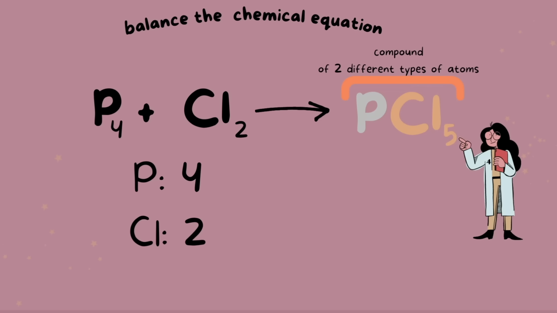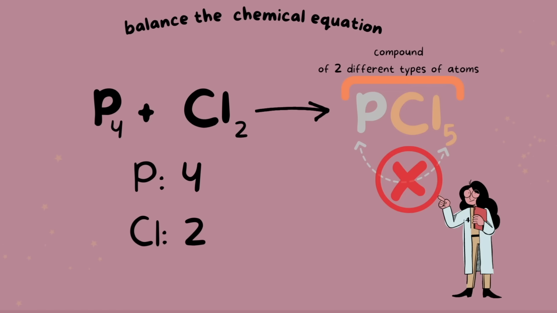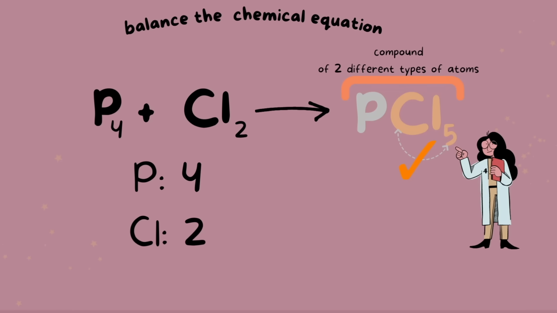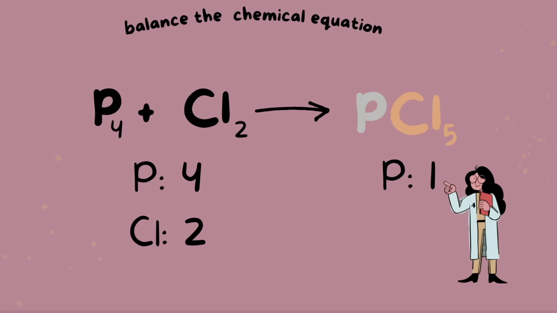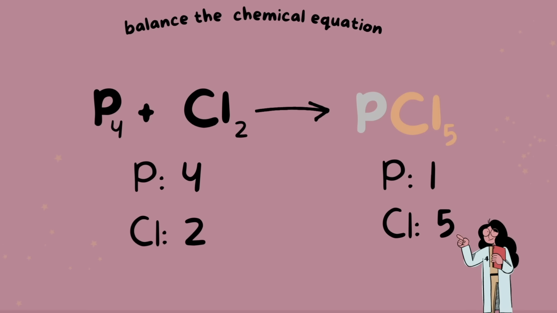It might be tempting to multiply the number 5 to the phosphorus, but this would be totally wrong. The number 5 only belongs to the chlorine. The subscript only belongs to the element it is attached to, unlike the coefficient, which is applied to every atom or every element in the compound. That being said, phosphorus has 1 mole or 1 atom, and chlorine has 5 moles or 5 atoms.